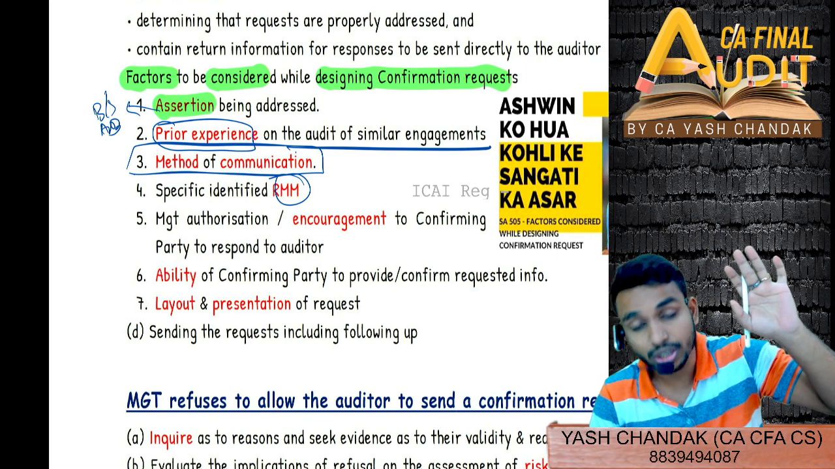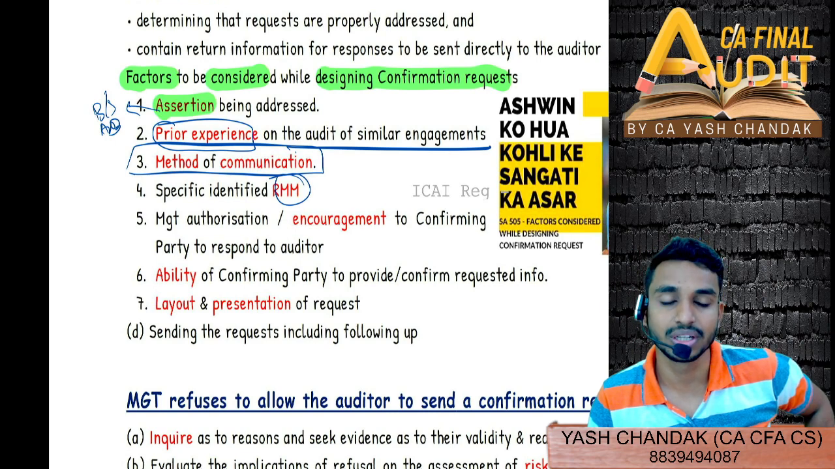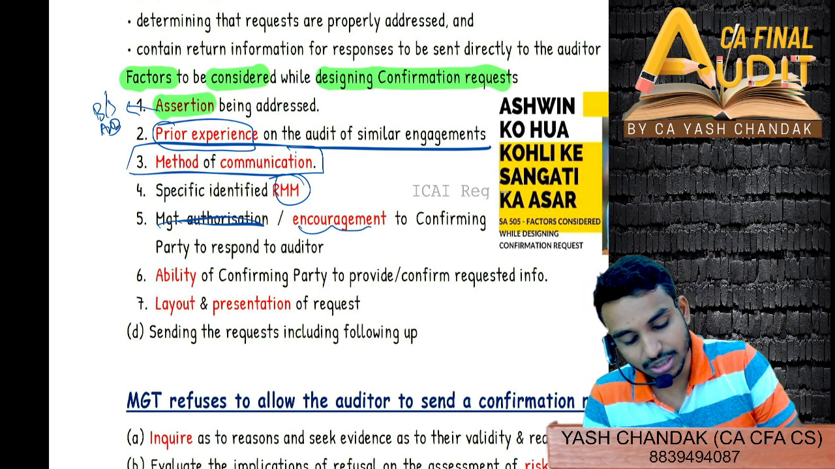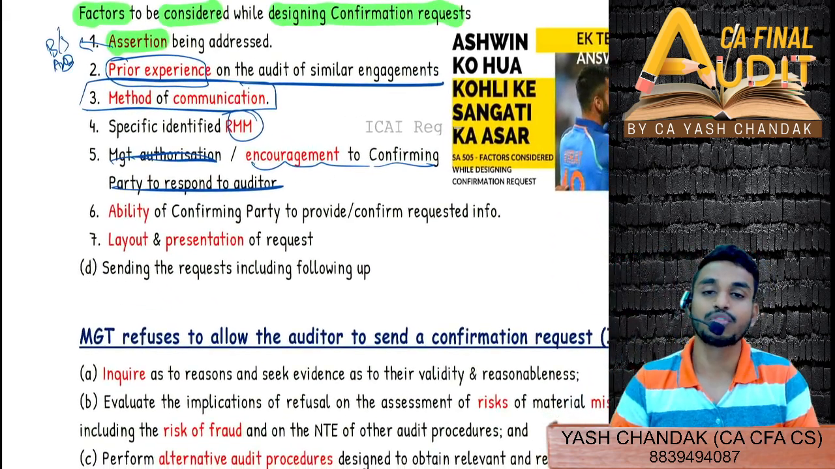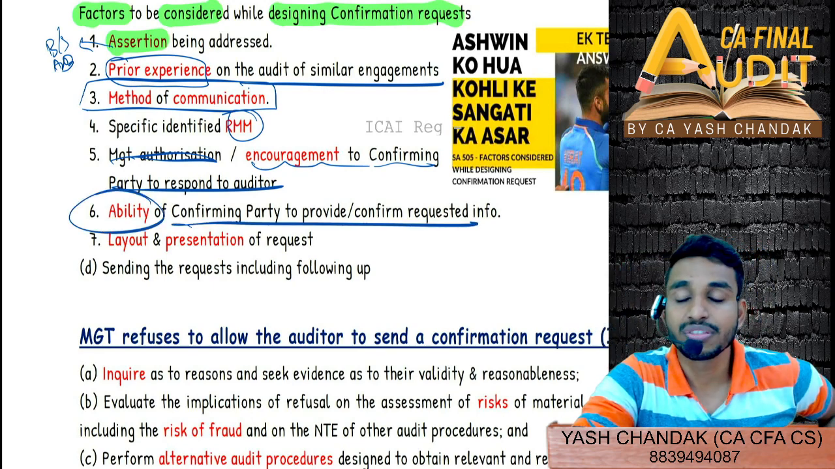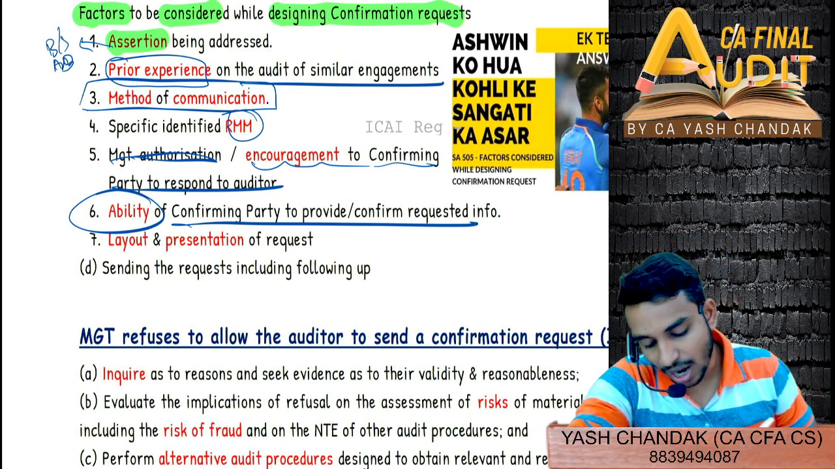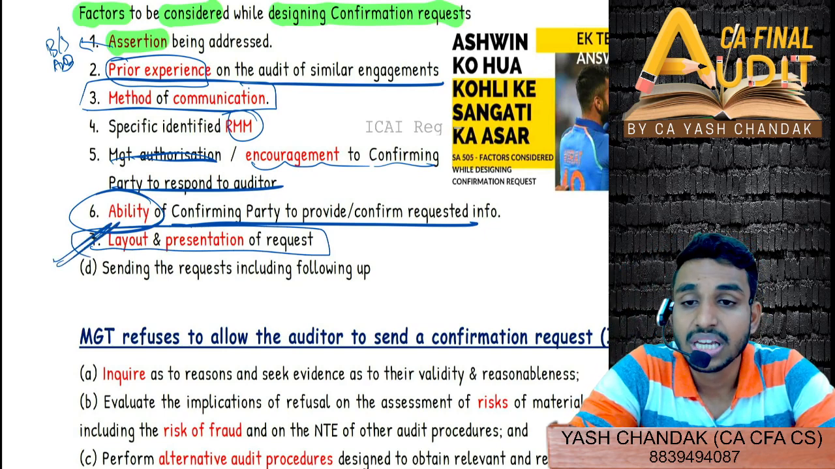Design of the confirmation request. Under design, we are seeing what factors are to be considered. What and how exactly are you going to design your confirmation request. And then whether management authorization is there or not, encouragement to the confirming party to respond to the auditor, and the ability of the confirming party to provide or confirm the requested information. That means whether he will be able to provide it or not, because sometimes there could be a case where he is not even able to confirm. So why are we communicating with them if they are not able to confirm it? And then the layout and presentation of the request. So what exactly will be the layout and presentation of the request?